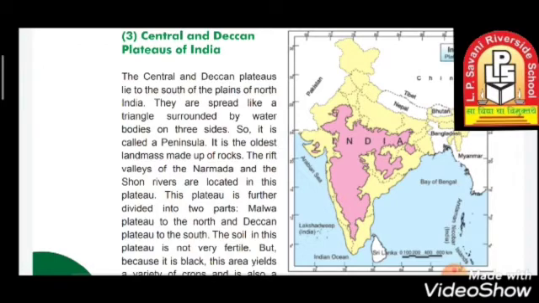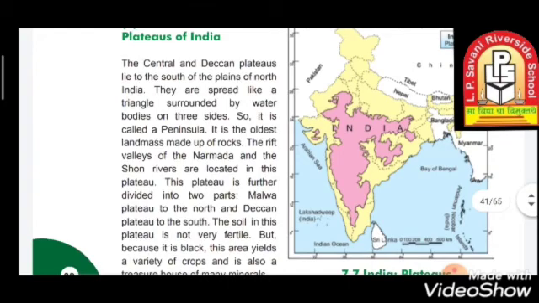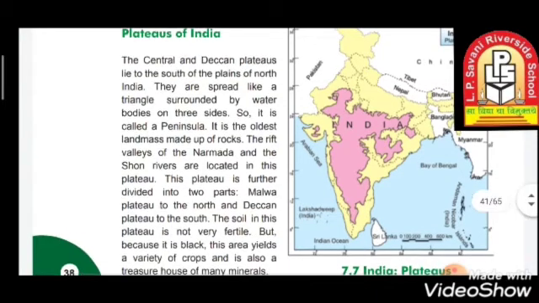So it is called a peninsula. This is the oldest landmass made up of rock. The rift valleys of Narmada and Son River are located in this plateau. This plateau is further divided into two parts: Malwa Plateau to the north and Deccan Plateau to the south. The soil in the plateaus of the south is not very fertile.